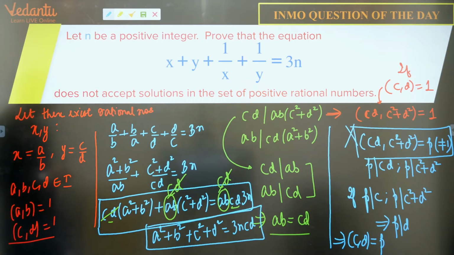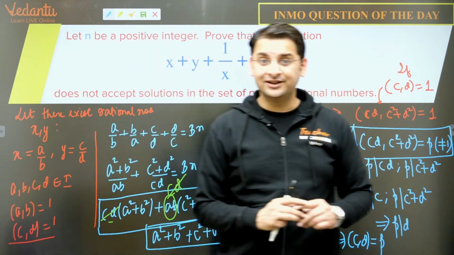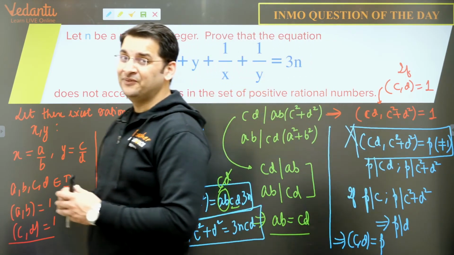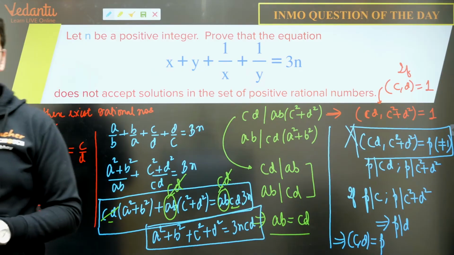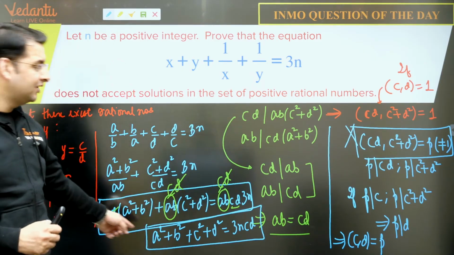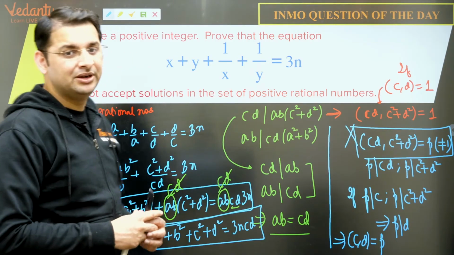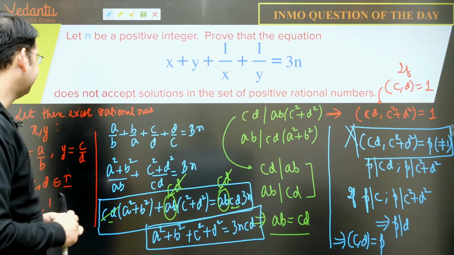And again, you can pause this video for about 5 to 10 minutes if you want to get the hang of it. And I'm very sure 5-10 मिनट और लेके तुम solution पर जरूर पहुंच जाओगे and you'll be able to contradict this. A square plus b square plus c square plus d square is equal to 3ncd. You'll be able to contradict this, right?